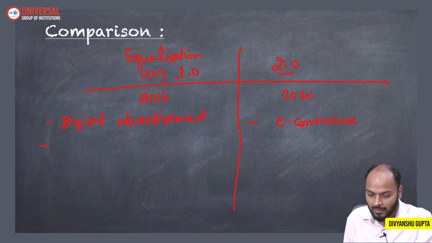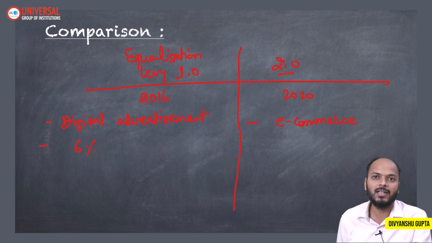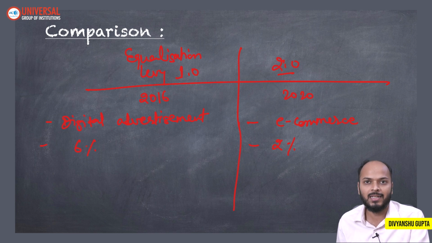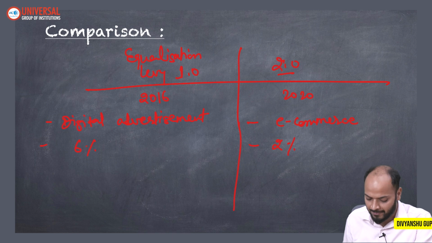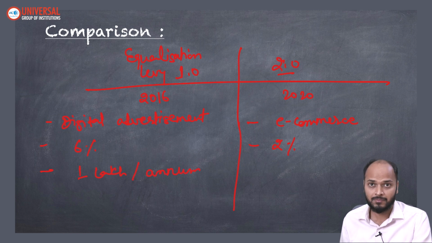Both are companies which are not resident in India. Then the tax to be paid is 6% here, 6% of what a businessman in India is giving to the digital advertisement company. Here the threshold was that only if you are paying more than 1 lakh rupees per annum, then you have to pay this tax.